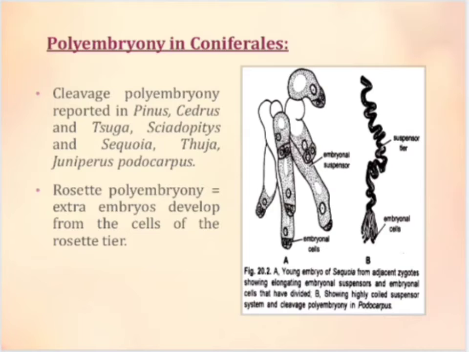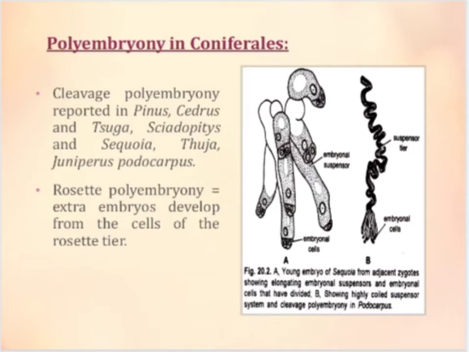From below upwards, these 4 tiers are called embryonal tier, suspensor tier, rosette tier and upper tier. The cells of the embryonal tier divide further into proximal secondary suspensors, which split apart and 4 distal embryos are formed. Because of the splitting process, this type of polyembryony is called cleavage polyembryony.